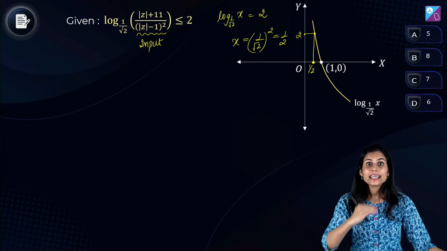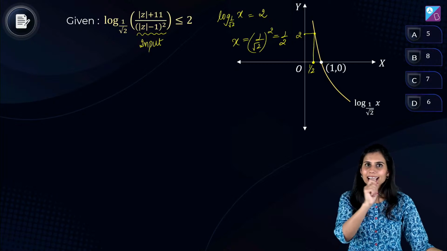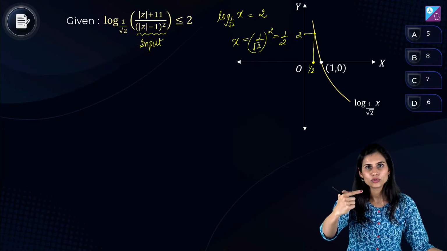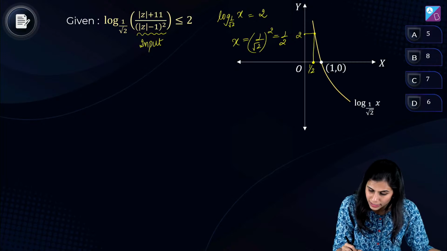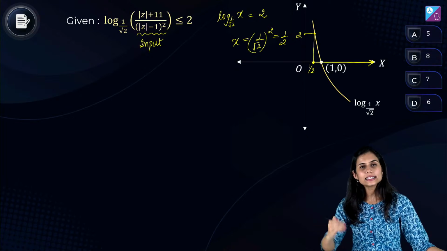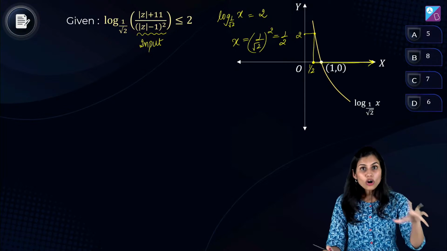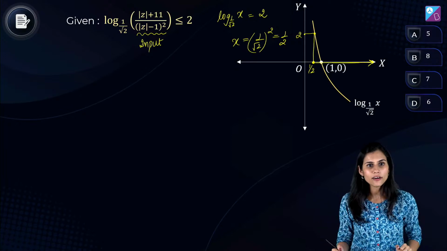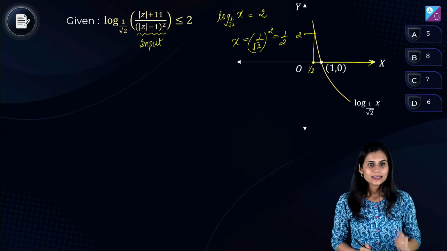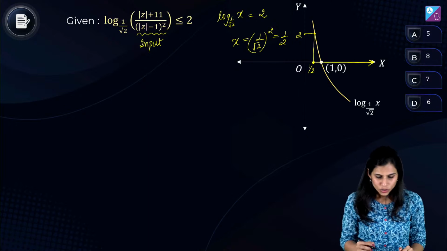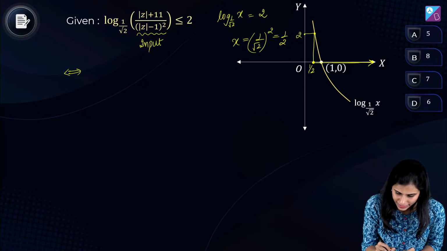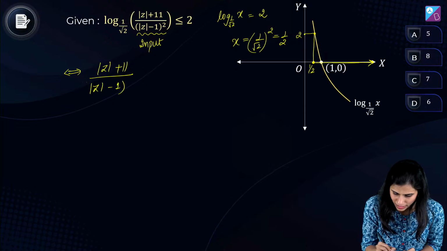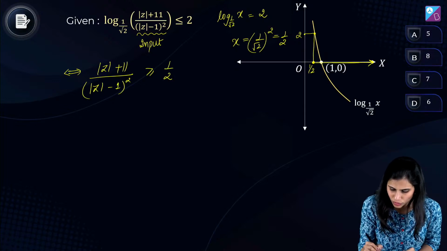So if log is less than equal to 2, see, at half, log is equal to 2. And at all the inputs greater than half, you can see log is strictly less than 2. So log of an input is less than or equal to 2 when the input is greater than or equal to half. Yes. Absolutely correct. Okay, so this equivalently means that the input, that means (mod z plus 1 upon mod z minus 1) का square is greater than equal to half.